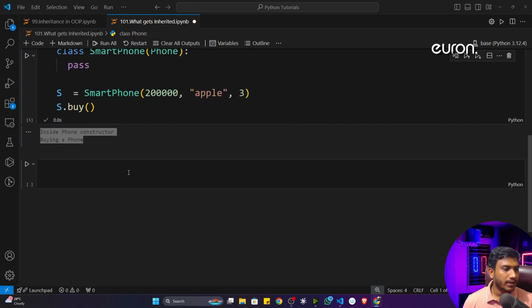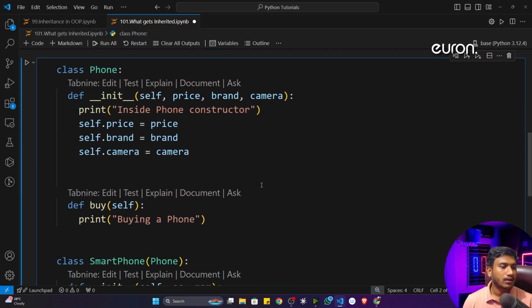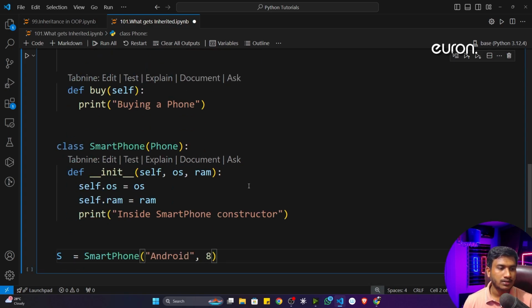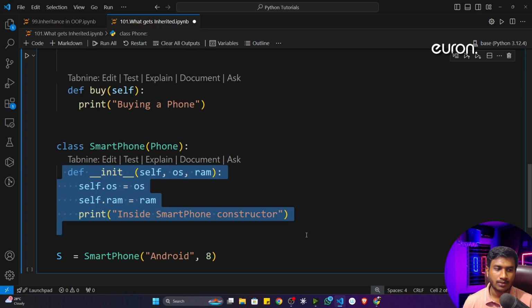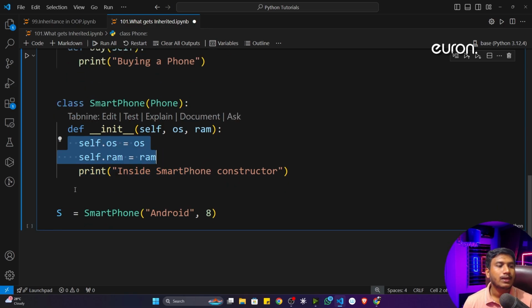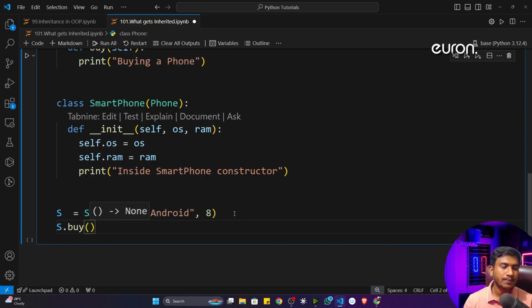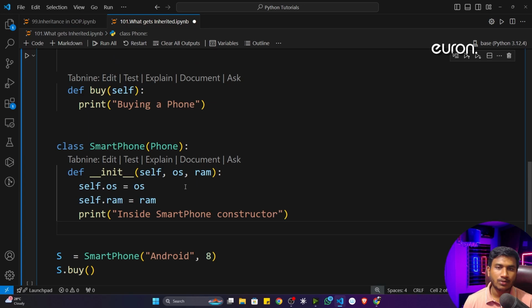Now let me show you another example. Let's say this is the same class I have written, only with a modification here. See, inside the smartphone class, I just wrote a constructor. This constructor takes 2 inputs, the operating system of the phone and the RAM of the phone. Here I'm storing these values, and here I'm doing a print operation. Now I'll just call, let's say, s.buy. Now see, if I execute the program right now, what will happen?